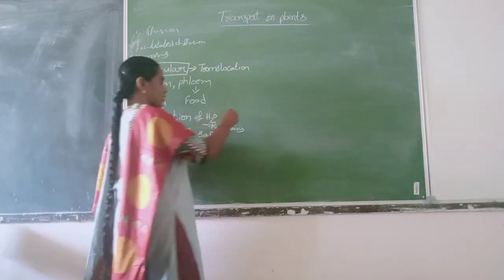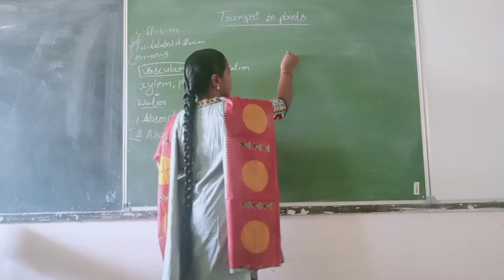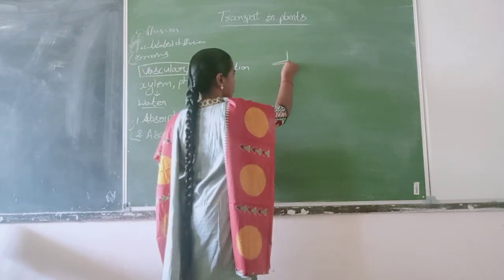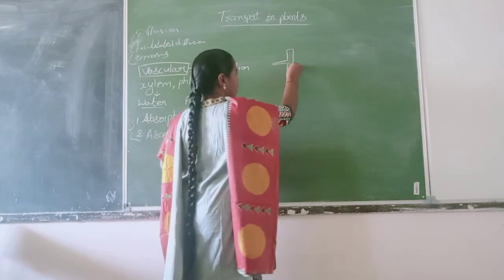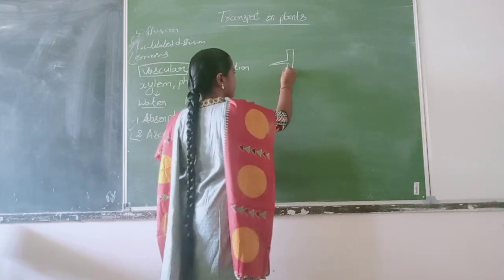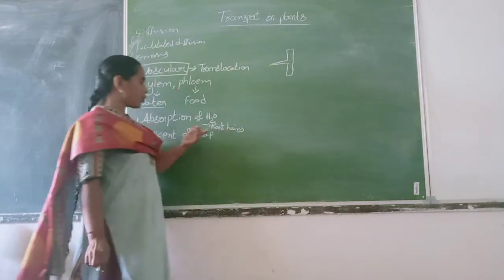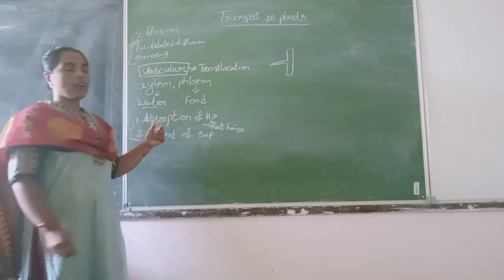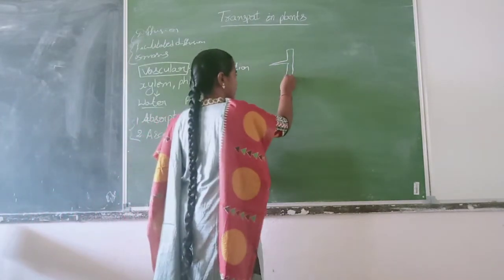So let us go through the internal or transverse structure of a root to understand how root hairs absorb water and how water transportation will take place.